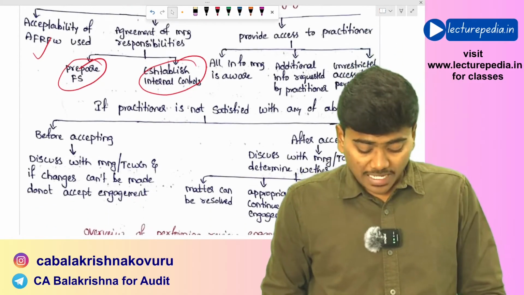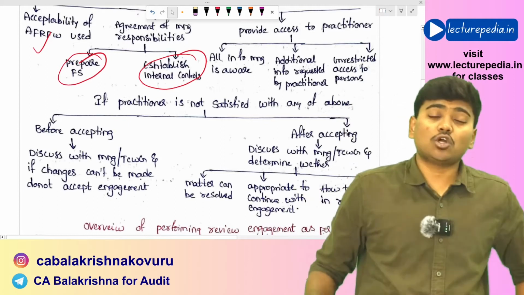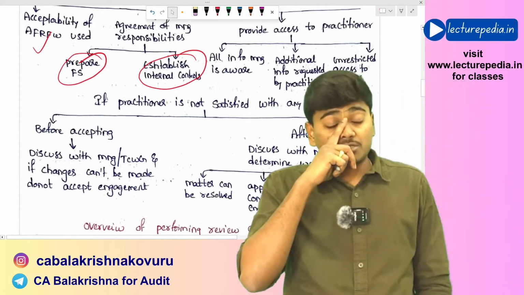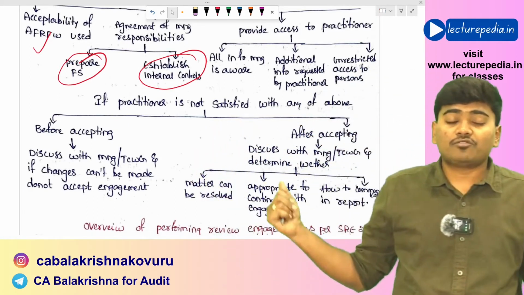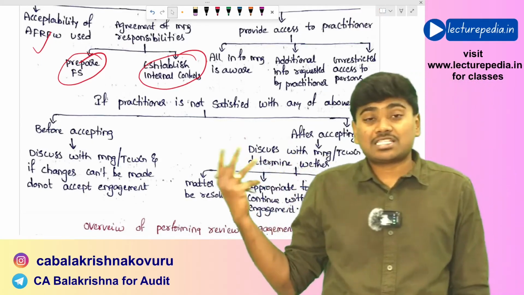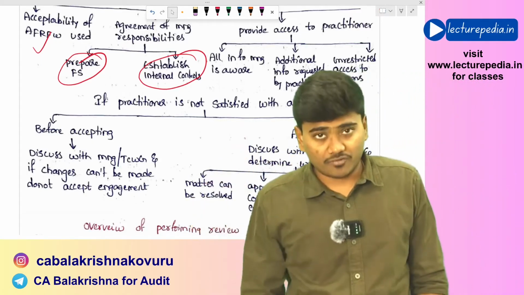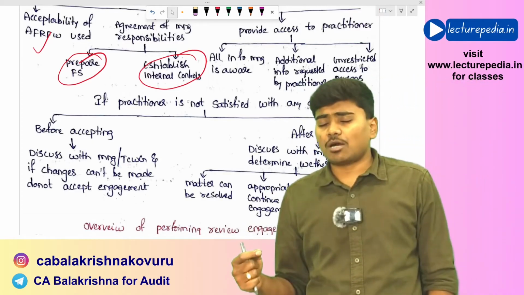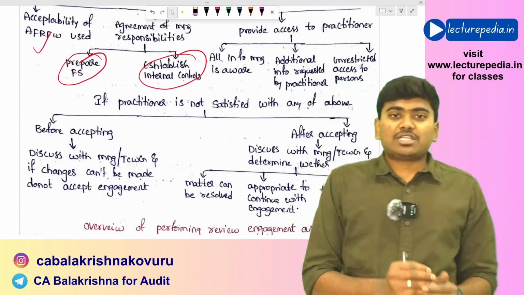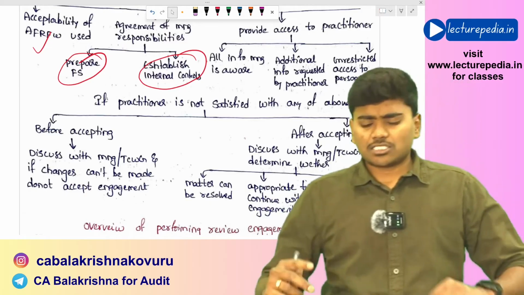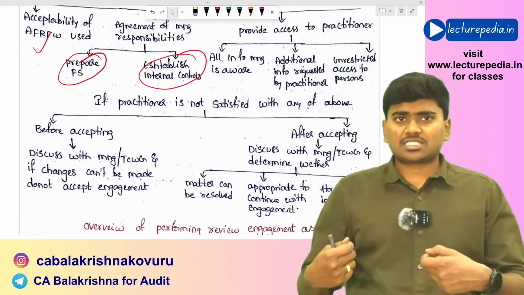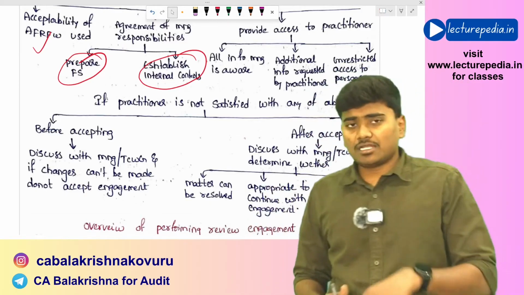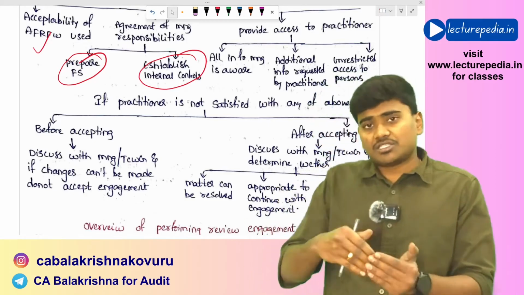Next, if the practitioner is not satisfied with any of the above, if the management is not providing any of the above information, or the practitioner is not satisfied with the applicable financial reporting framework, then what should the practitioner do? See, if the practitioner is not satisfied with the above before accepting the engagement, then in that case you discuss with the management, you discuss with those charged with governance, and ask them whether they will change it.